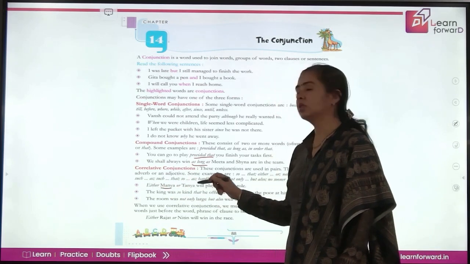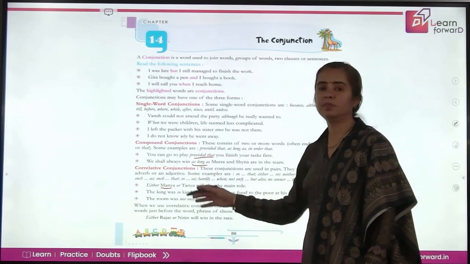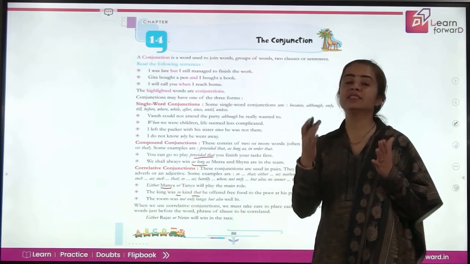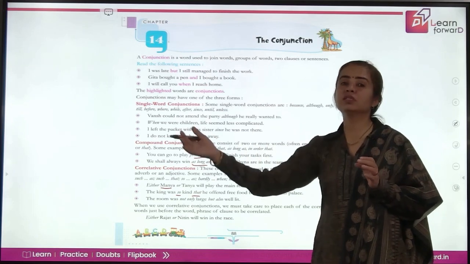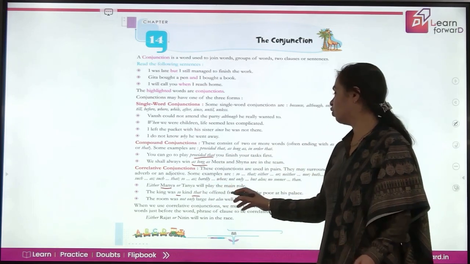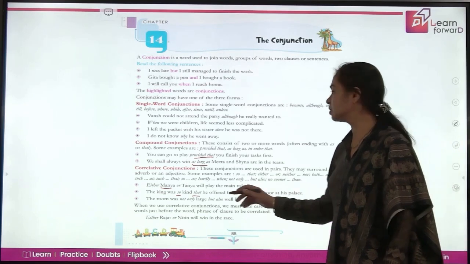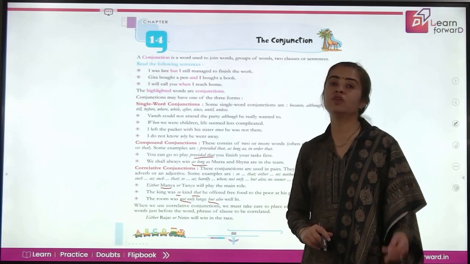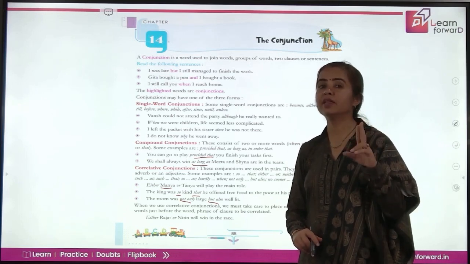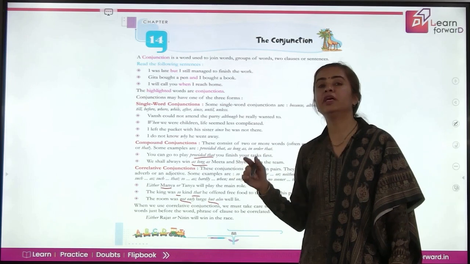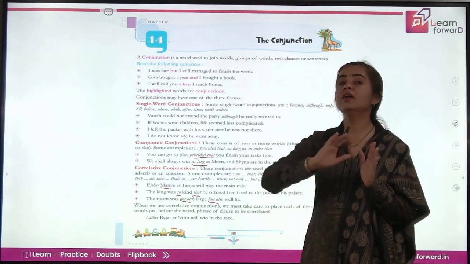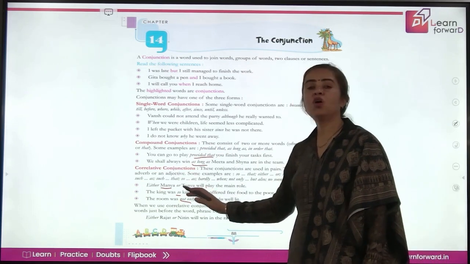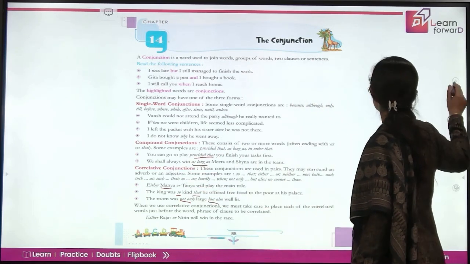Either Manya or Tanya. So you see a word between them. The king was so kind that means we are telling the extent he was so kind that what is the result? We read ahead of it that he offered free food to the poor at his palace. Next, the room was not only large but also well lit. So we are talking about the two qualities here and we are joining them using not only but also. It means we are not talking of only one quality, but it was good enough in the second category also. So this is how we use the correlative conjunctions.